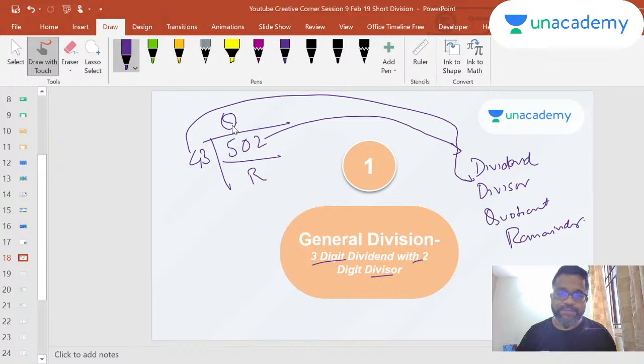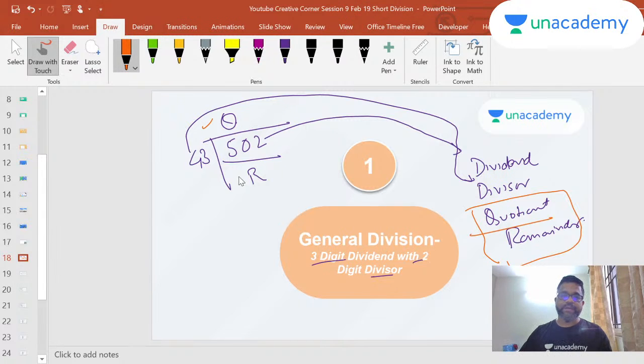In a division problem, you're after these two: you're trying to find the quotient and the remainder. I'm going to help you find the quotient and remainder very easily using a technique in Vedic mathematics.